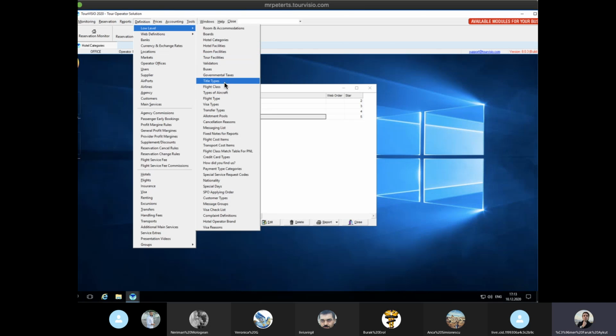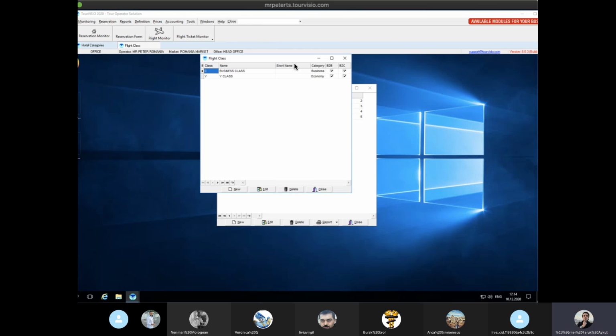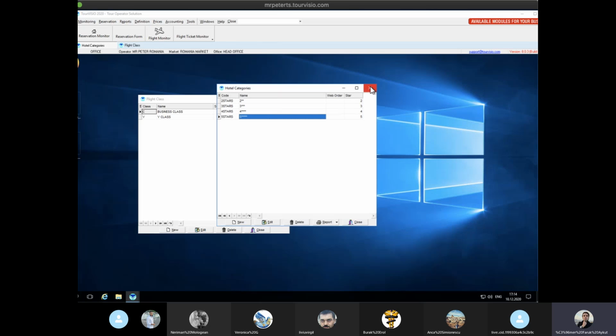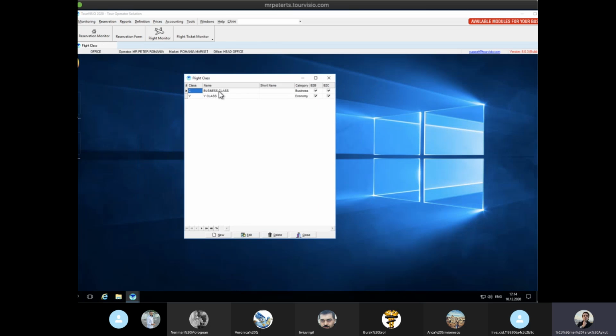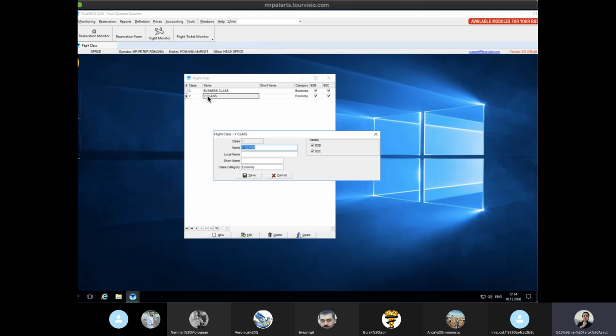And we are going to flight class, which we already made there, business class, but we left it as a Y class. Is there any other name like regular or something? Because it will show on some reservation documents too.